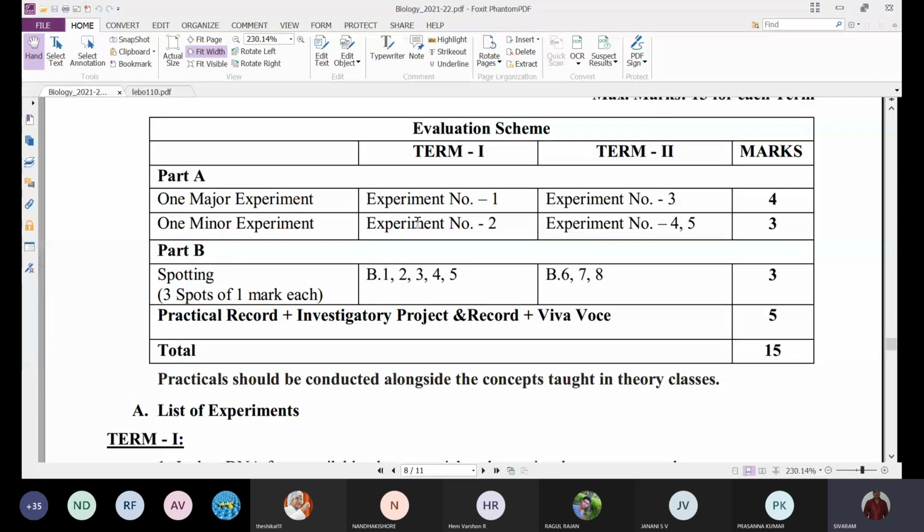3 marks spotting. So one major experiment 4 marks, one minor experiment 3 marks. So 4 plus 3, 7. And spotting 3 marks, 7 plus 3, 10. And next, practical record plus investigatory project, and Viva, all together 5 marks. So you have to submit an investigatory project for term 1 and for term 2 separately.